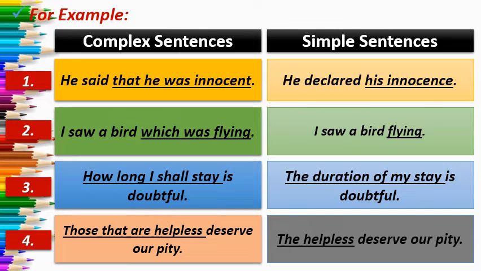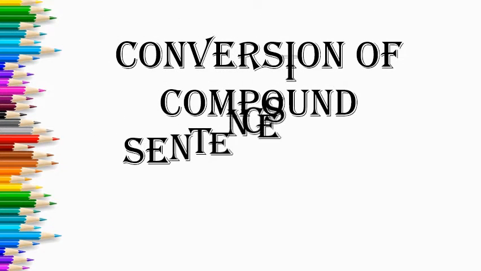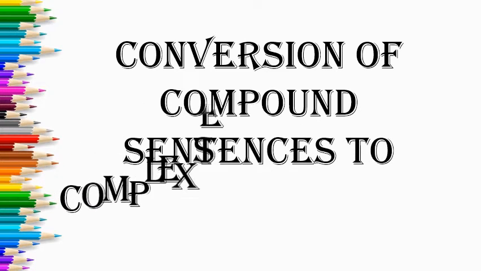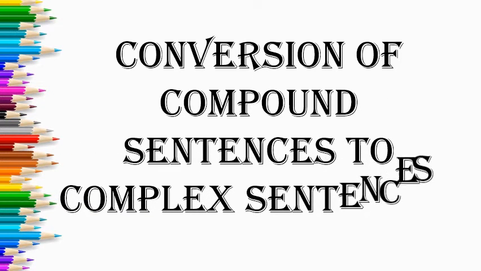So like this you have to convert a complex sentence into a simple sentence. First of all, you have to remove conjunctions and then you have to combine both the thoughts in one sentence to make one simple sentence, an independent clause. Now let us see the next conversion, that is conversion of compound sentences to complex sentences.